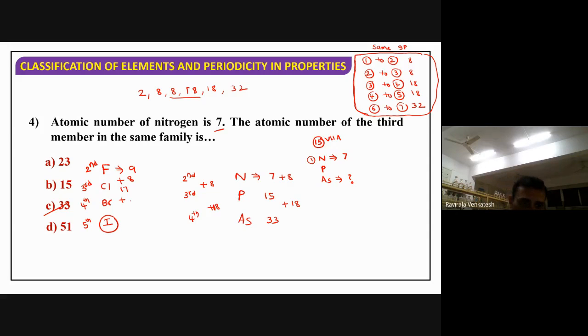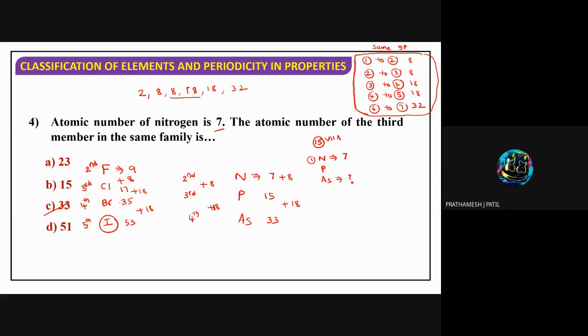So you will get how much here? 35. Fourth to fifth, how much do you have to add? Again 18 only.